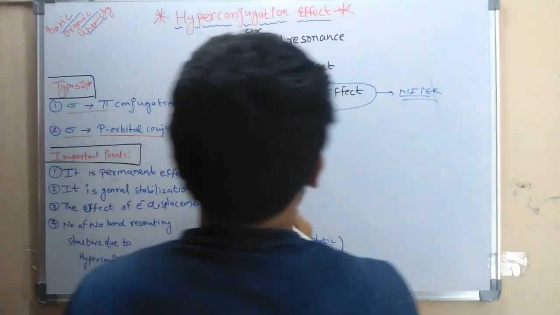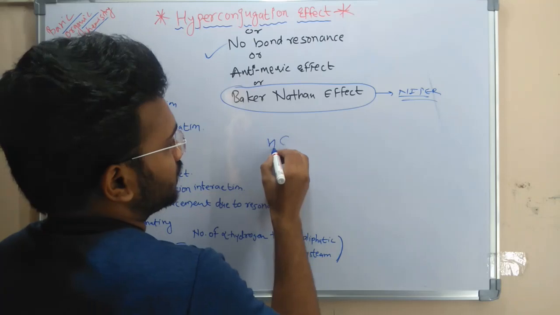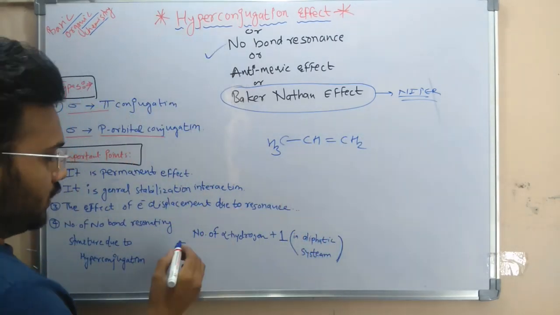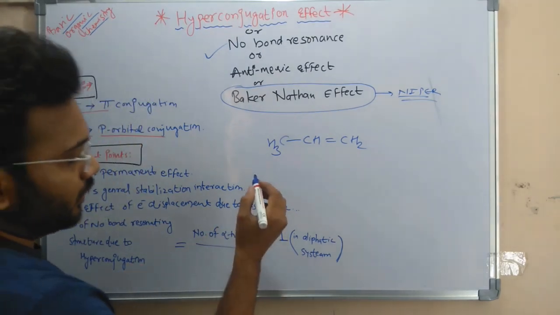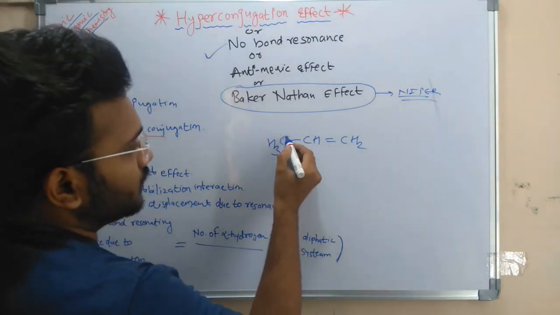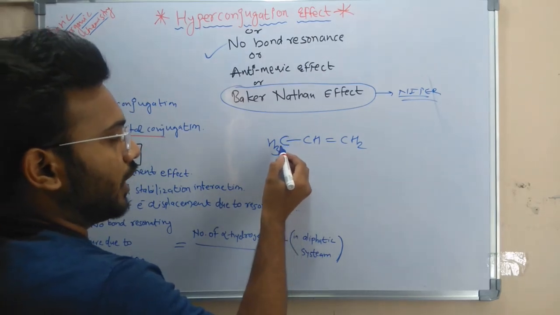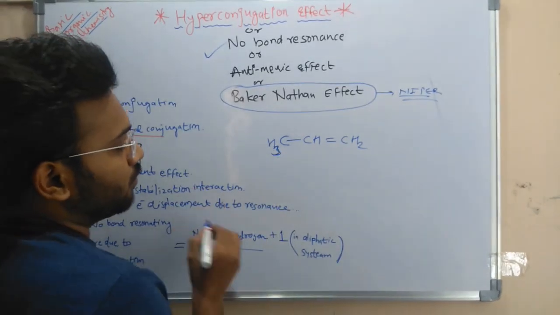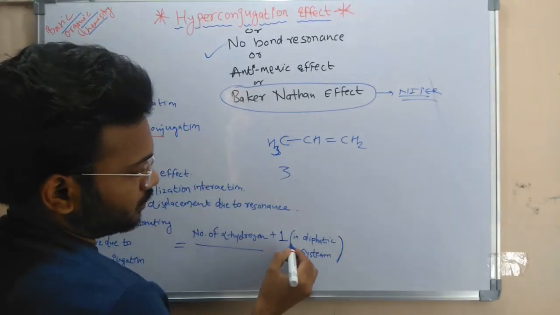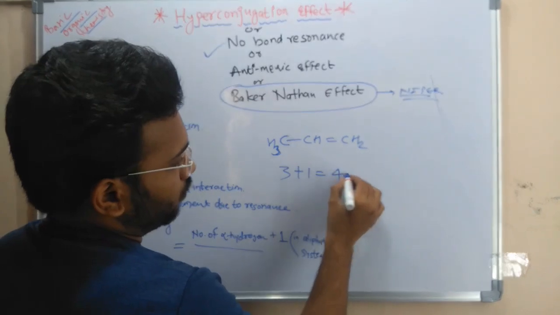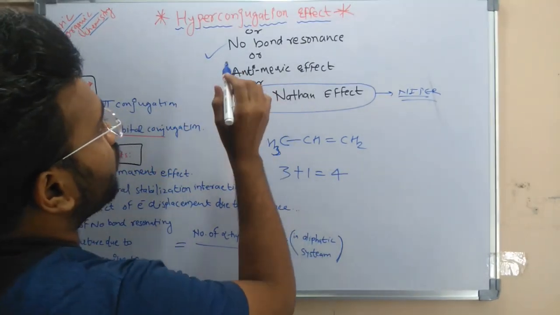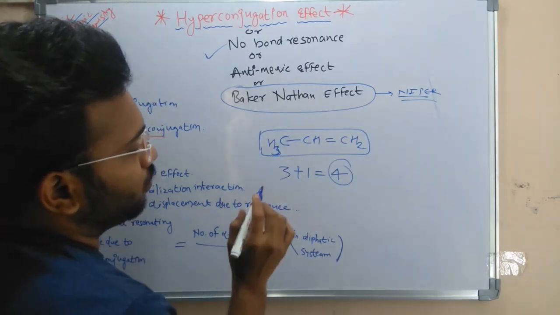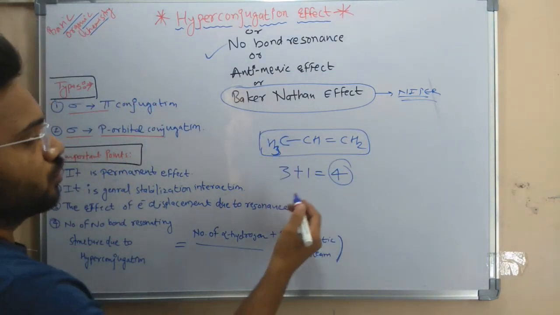Suppose we take an example, that is propene, CH3 single bond CH double bond CH2. How many alpha hydrogen atoms are in this structure? This is the alpha carbon atom, and the hydrogen atoms attached to the alpha carbon atom are the alpha hydrogen atoms, and there are 3 alpha hydrogen atoms. Therefore 3 plus 1 is equal to 4. That's why the number of hyperconjugating structures of propene is 4.